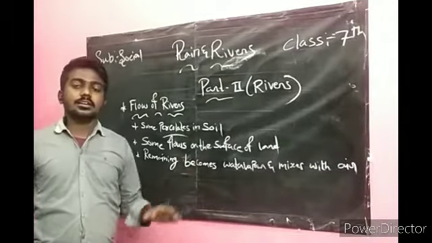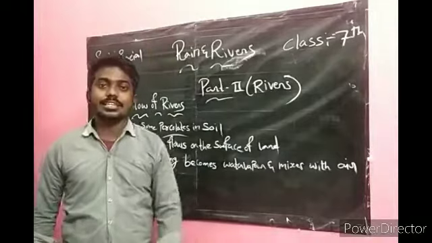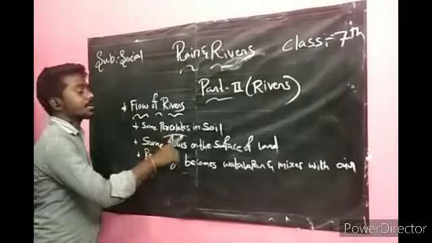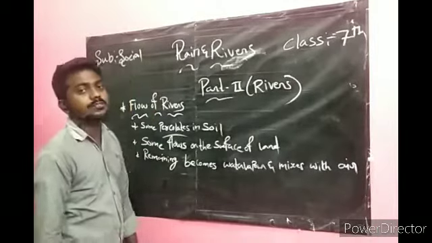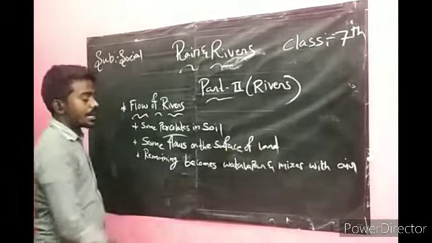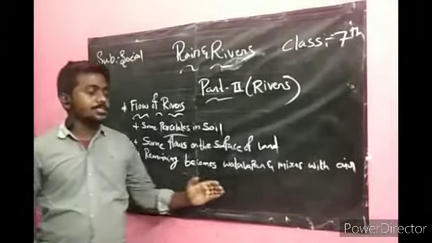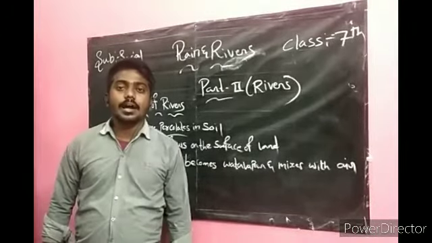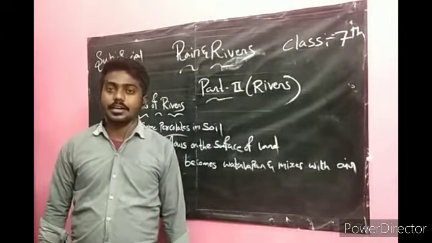When the rainwater falls on the earth, some percolates into the soil, some flows on the surface of land, and the remaining becomes water vapor and mixes with air.